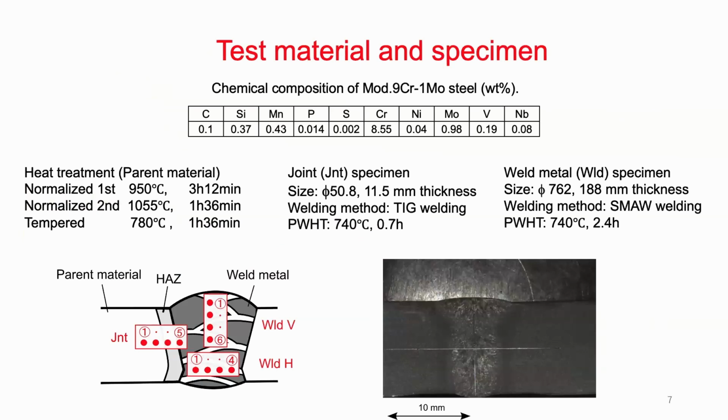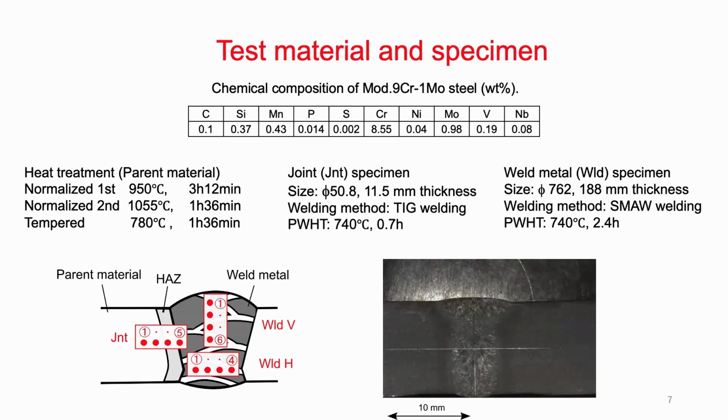Okay, this is the material we have used. This is a usual P91 heat treatment. And for the joint specimen, mainly we made 3 tests. This is the parent material, heat affected zone, and welded metal. The joint specimen, later I will mention, is cut out from here.